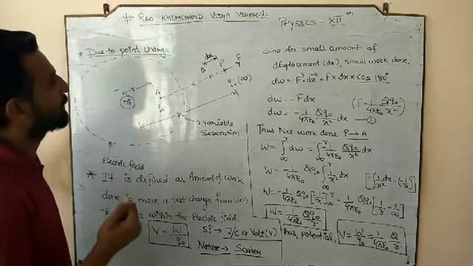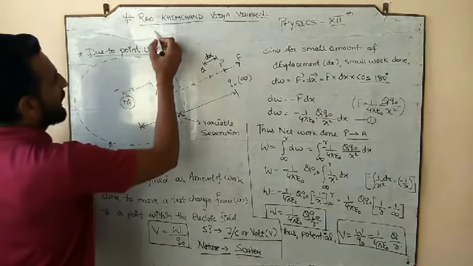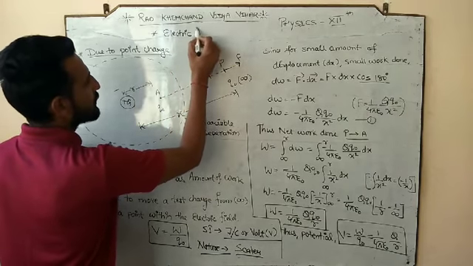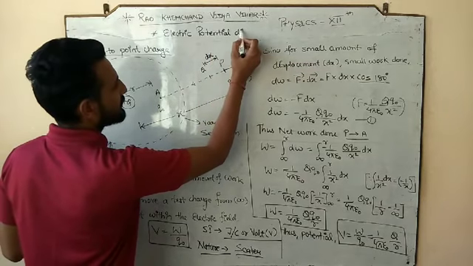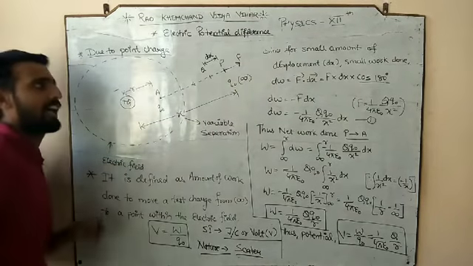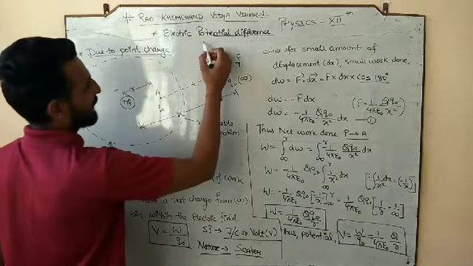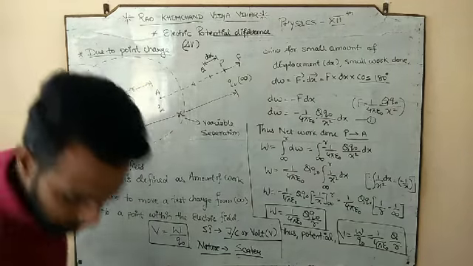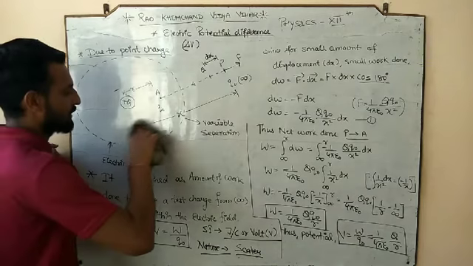But the most important thing is that I want to compare this with your previous topic, and our next topic is electric potential difference. The previous topic was electric potential and this topic is electric potential difference, that you can have the symbol delta V. Okay, so now we are going to work on that, and for that we have to change a little bit in the diagram, so please try to understand.